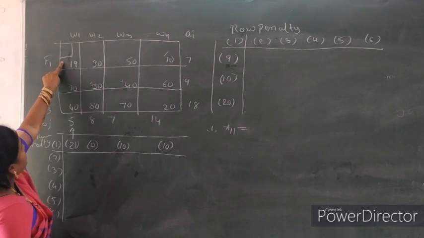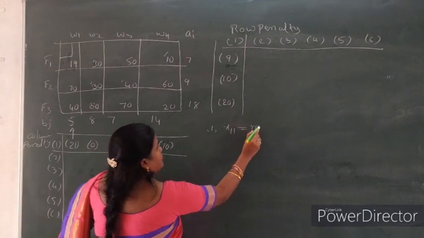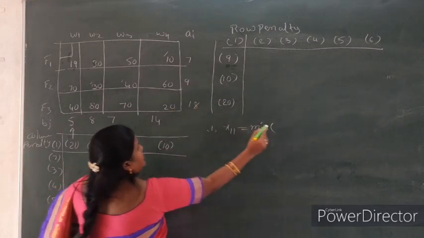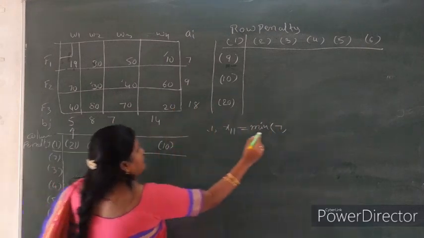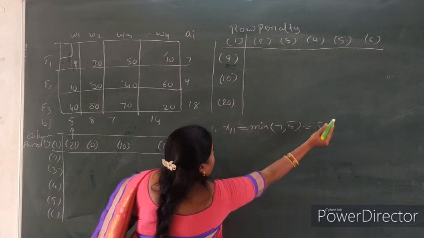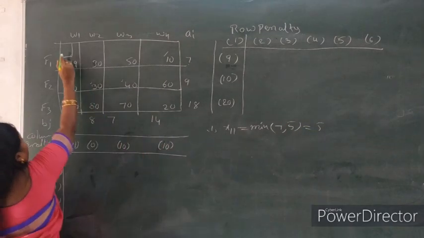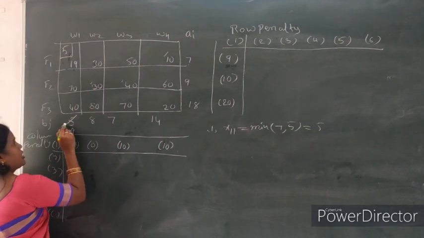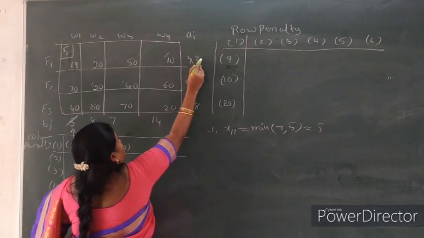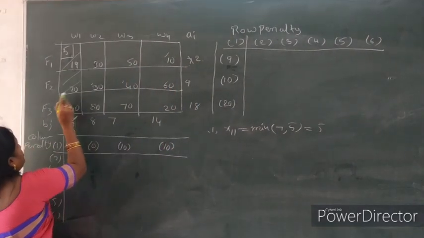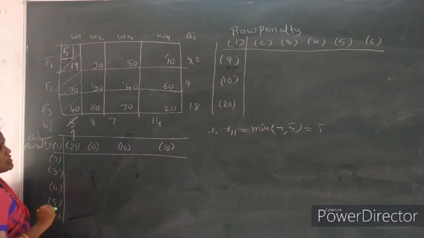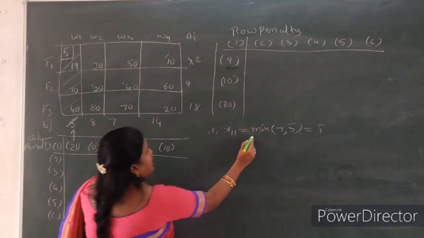So x11 equals the minimum of first row value 7 and next row value 5. So what is the value here? Minimum value 5. Entering 5. Now here cross off. Remaining value is 2. So cross off first column.